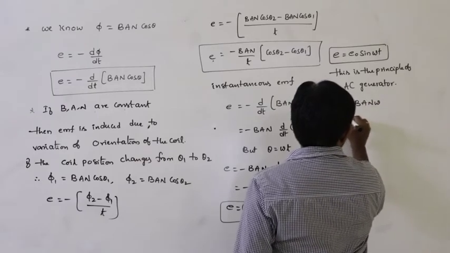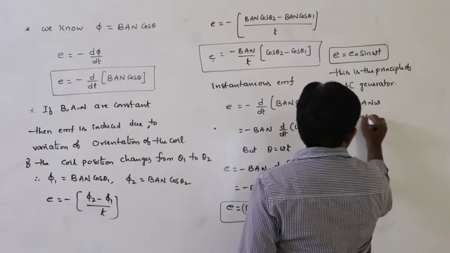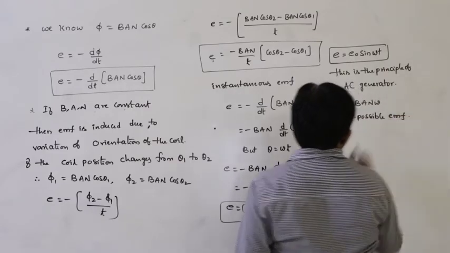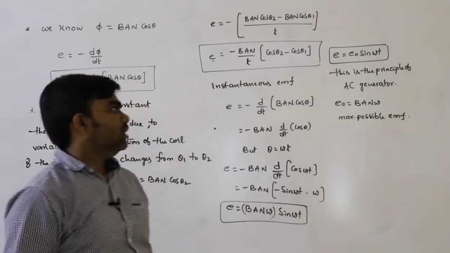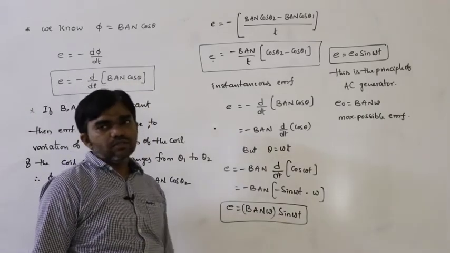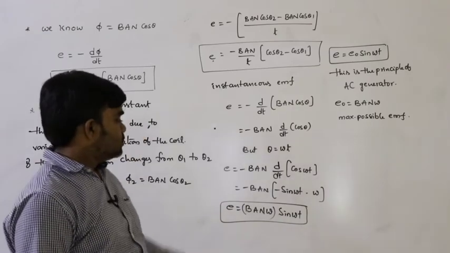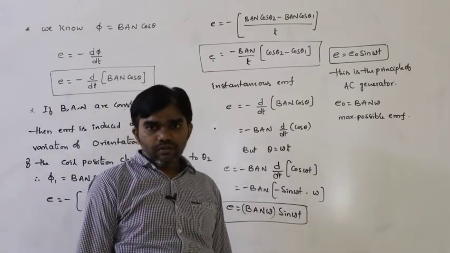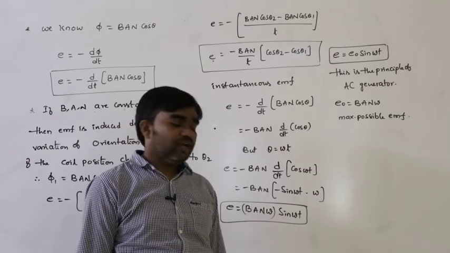That is the maximum possible EMF. So E is equal to BAN omega sin omega t. Here the sine function is a periodic function.